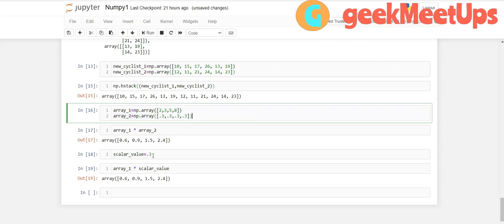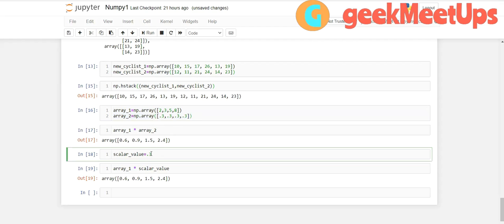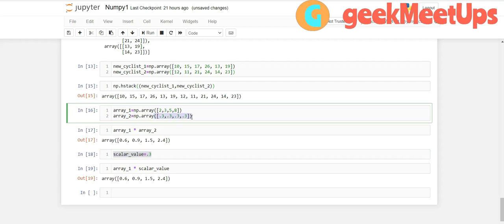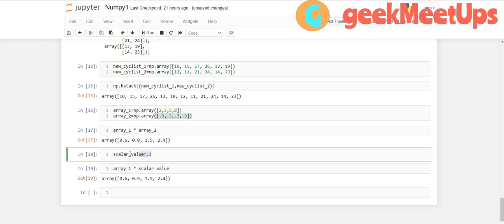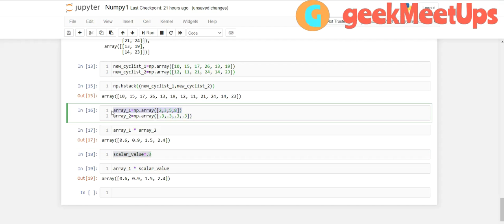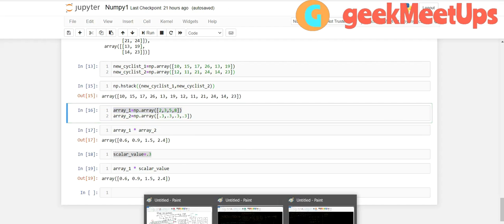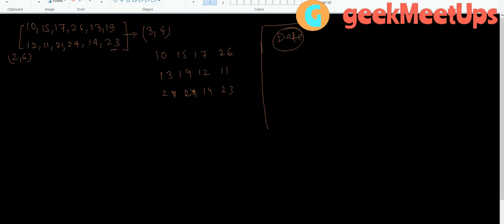But we are also multiplying one single value to the entire elements of an array. Like we have taken one scalar value 0.3, and with this scalar value we are multiplying each element of array 1. There is one concept behind this, let me draw this.